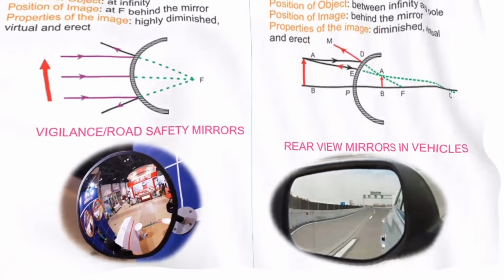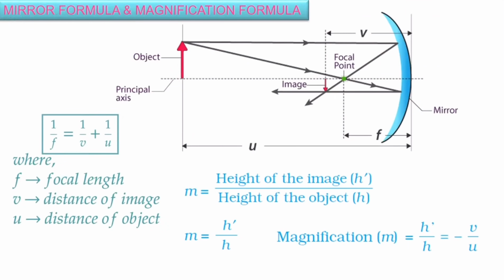So next comes the mirror formula and magnification formula. Under spherical mirrors, we will learn the relation between the three terms U, V and F, where U stands for object distance, that is the distance between the object and the pole, V stands for image distance, that is the distance between the image and the pole, and small f stands for focal length.